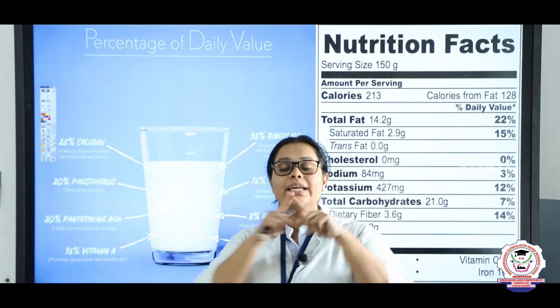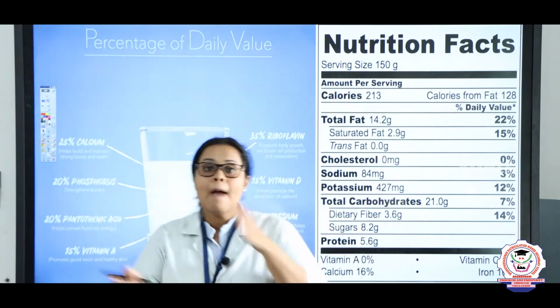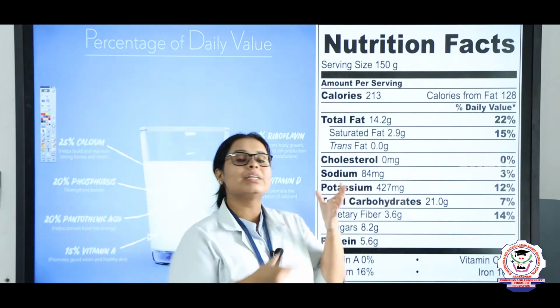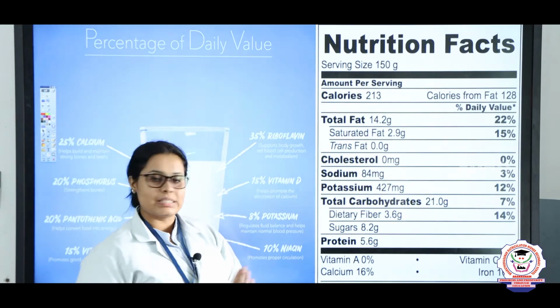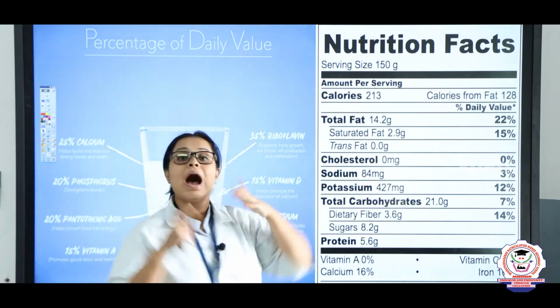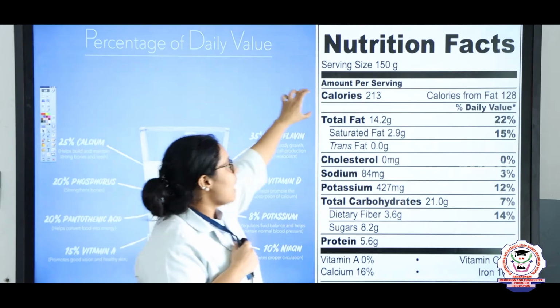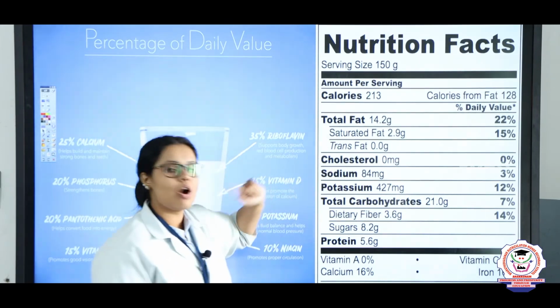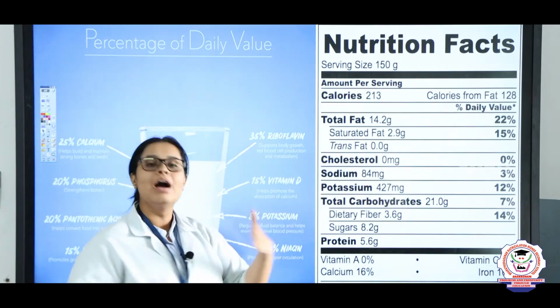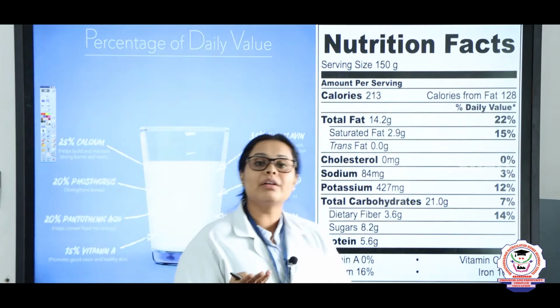In the same way, if you take a packet of milk, behind it you can see the nutrition facts. It will look a little bit like this. In that you can see that our milk contains calories, which is the energy, fat, cholesterol, sodium, potassium and carbohydrate. Carbohydrate is what, children?